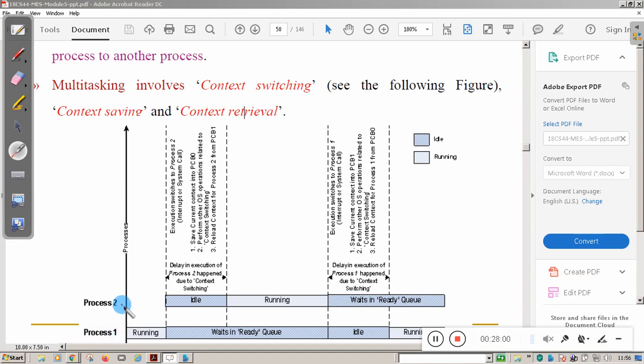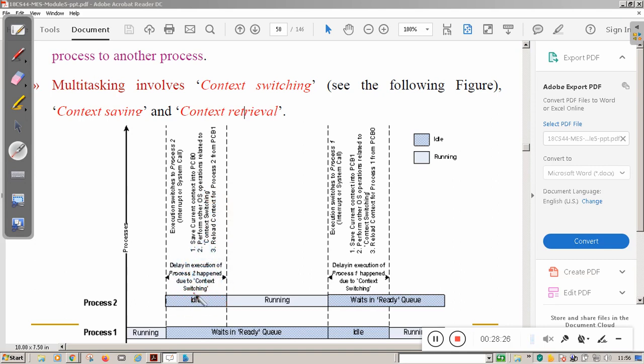Then it has to retrieve process 2 details. Like you can see here, save the current context in the PCB and perform the operating system operation related to context switching. Like it has to switch from here to here, then reload the context of process 2. For that it needs time.